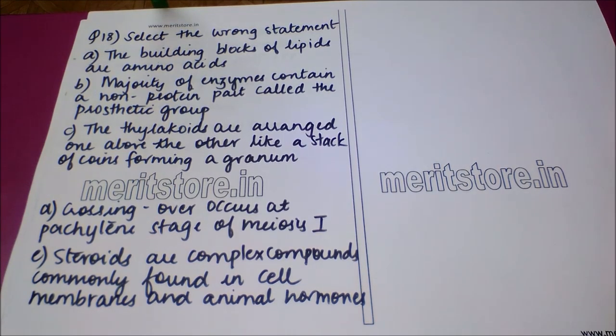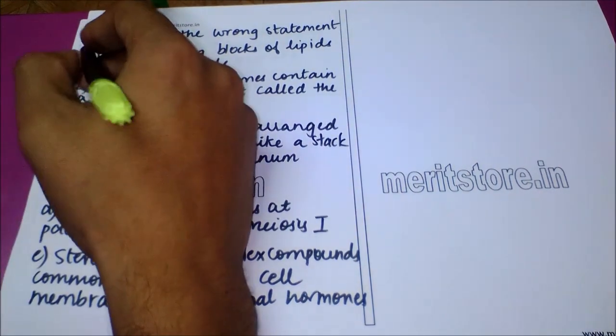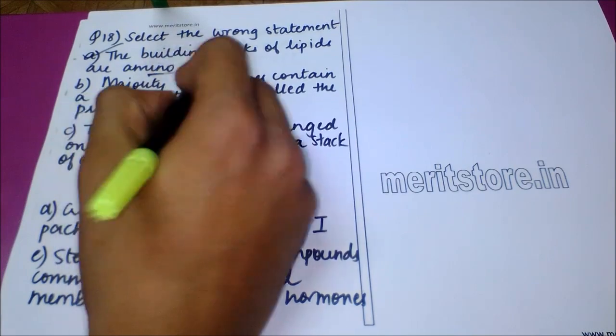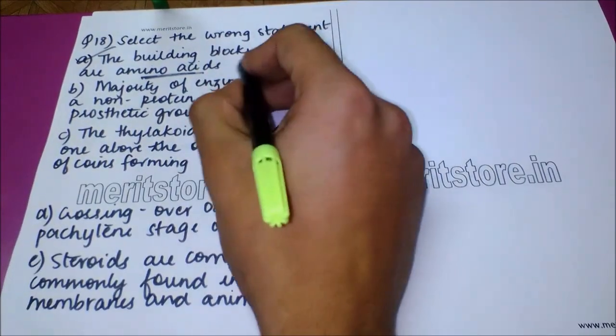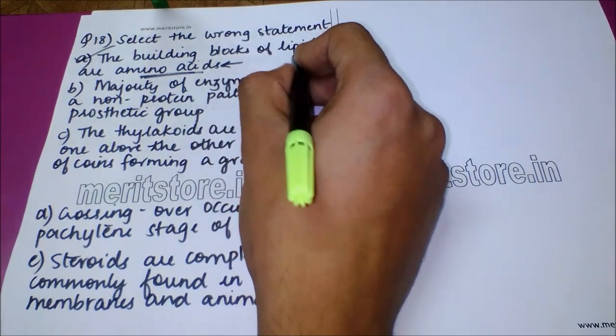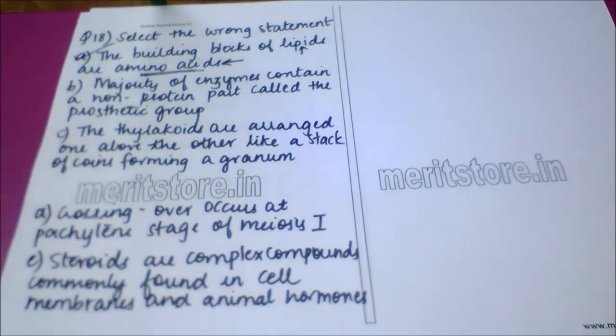The correct answer to this question is option A, which is the building blocks of lipids are amino acids, whereas actually the building blocks of proteins are amino acids, and lipids consist of fatty acids plus glycerol.